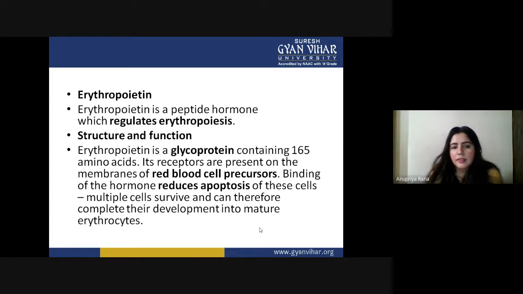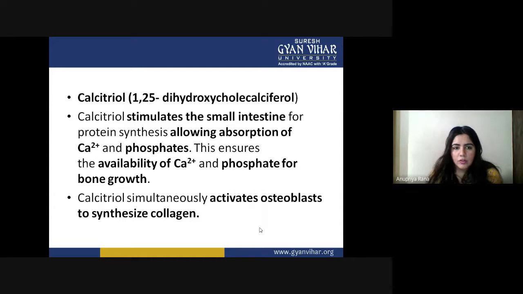Erythropoietin is a basic glycoprotein, and it regulates erythropoiesis, reducing apoptosis or early death of the cell, and it causes fully developed and mature erythrocytes inside the blood. So this is all the function of the kidney.